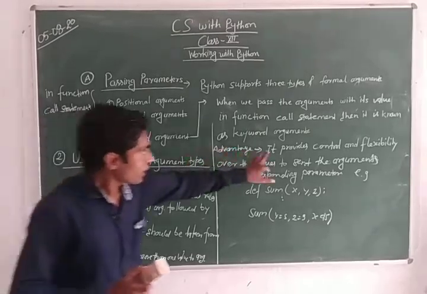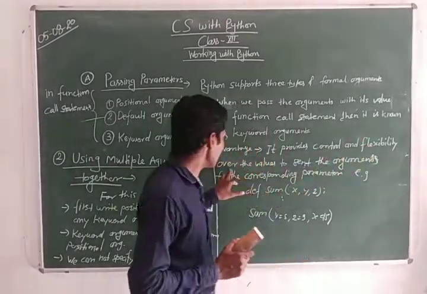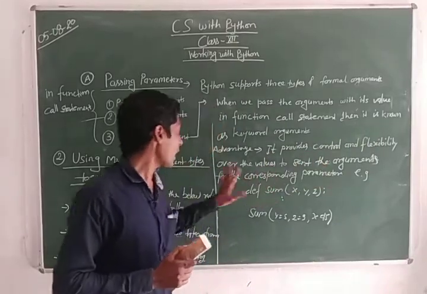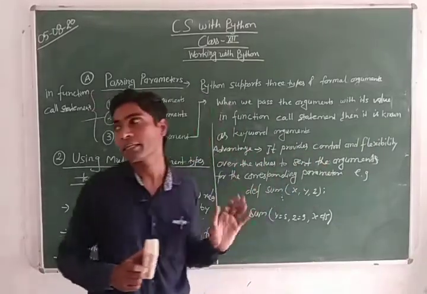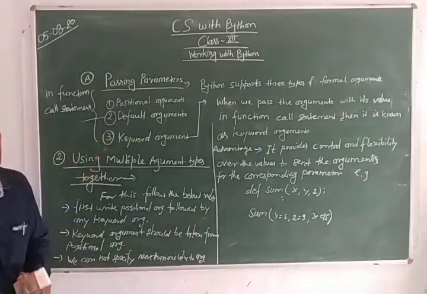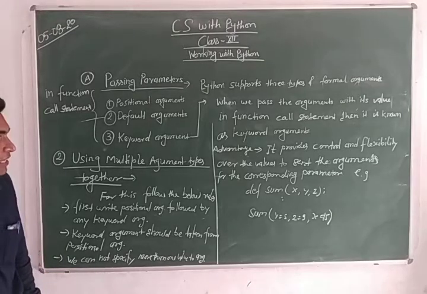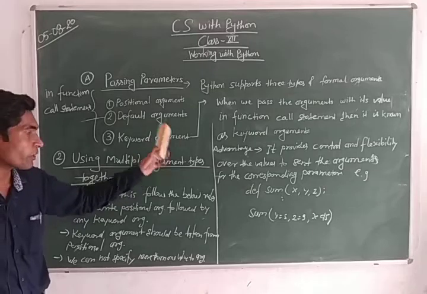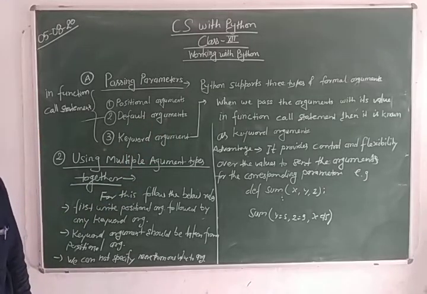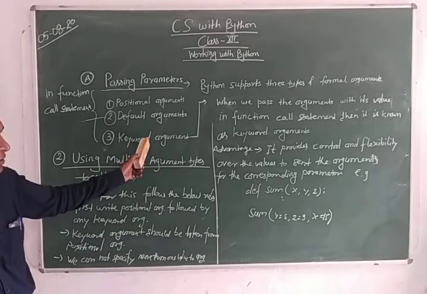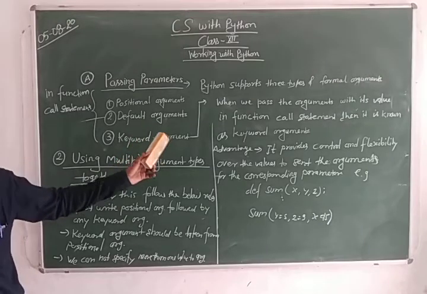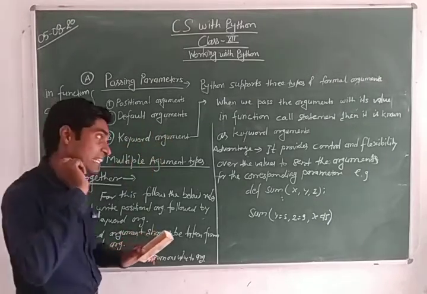What is the benefit? Control and flexibility over the values to send the arguments for the corresponding parameter. The facility is that there is no restriction on the order and number of arguments. If we use the concept of keyword arguments, then it becomes the interpreter's headache which argument should be assigned and used when. The programmer becomes headache free with this concept. That is why most programmers use keyword arguments. Now let us see the example.